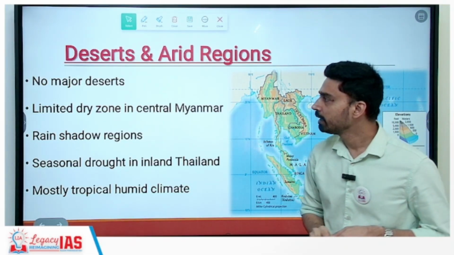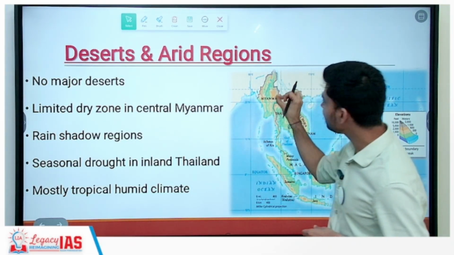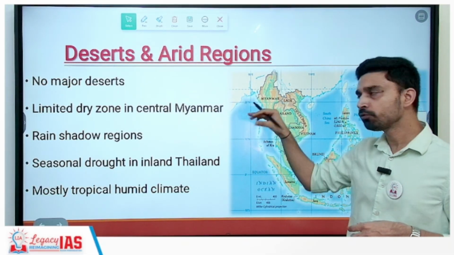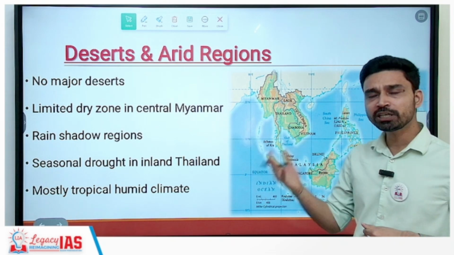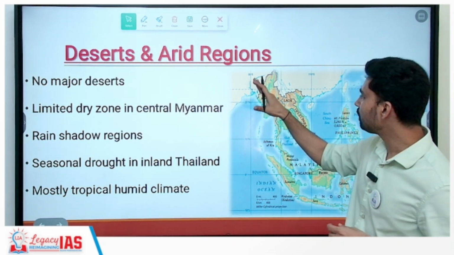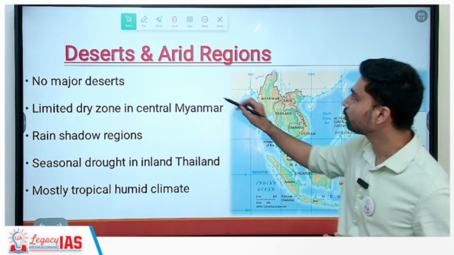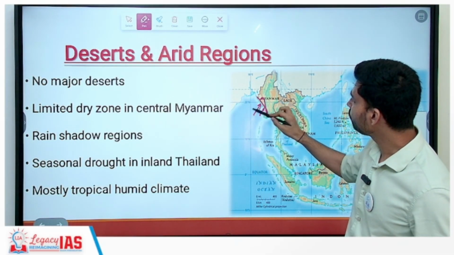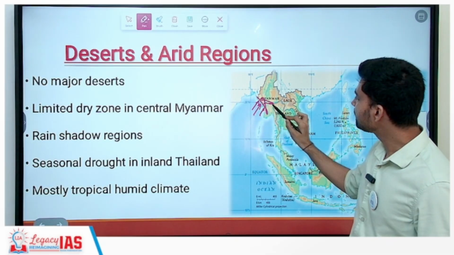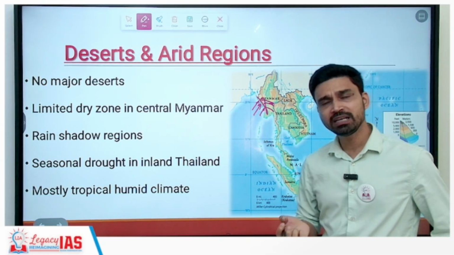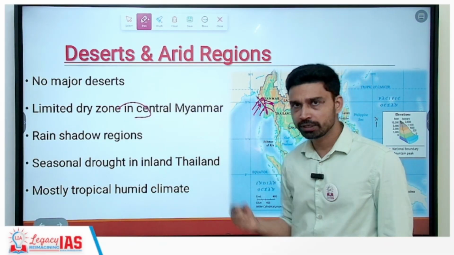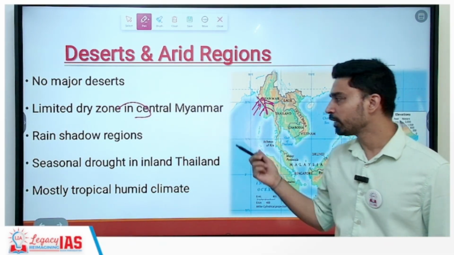That is in the central part of the continental landmass. A limited dry zone you will find here and there in the central part of Myanmar, because of some kind of continentality effect you would see taking place here. Rain shadow regions obviously we have, as you have discussed, along the Arakan mountain also. If you look here, this is Arakan. So when winds rise along this slope, they cause heavy rainfall, but when they descend on the other side, they cause very low amount of rainfall, low precipitation. So the limited dry zone is part of central Myanmar. Rain shadow regions you have.